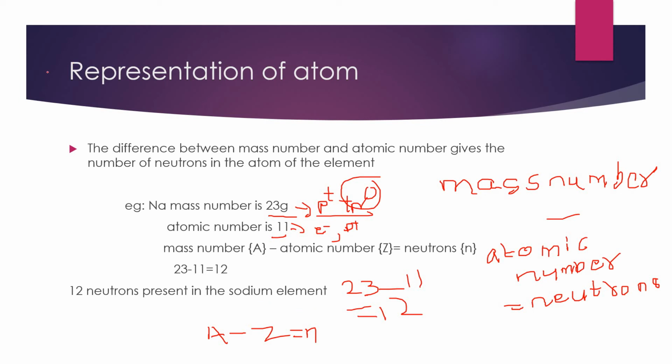For example, I am taking oxygen. We know that the mass number of oxygen is 16 and the atomic number of oxygen is how much? 8. When I subtract mass number minus atomic number, I will get 8. And these are the neutrons present inside the oxygen atom. So this is about mass number.